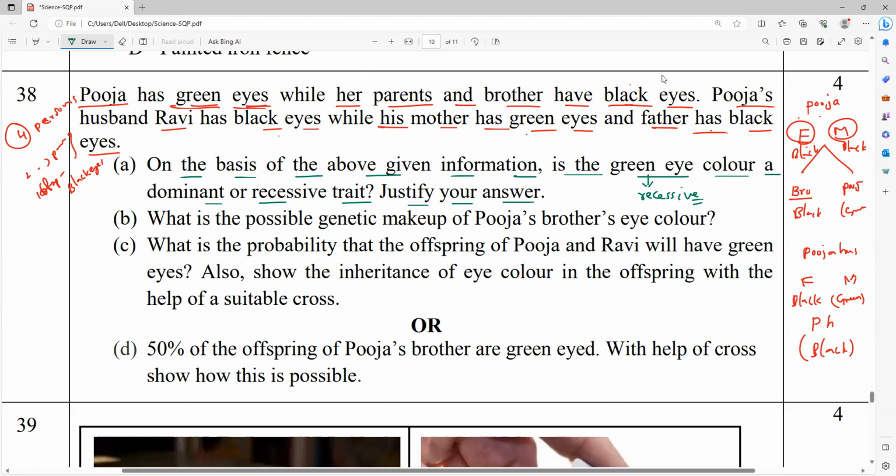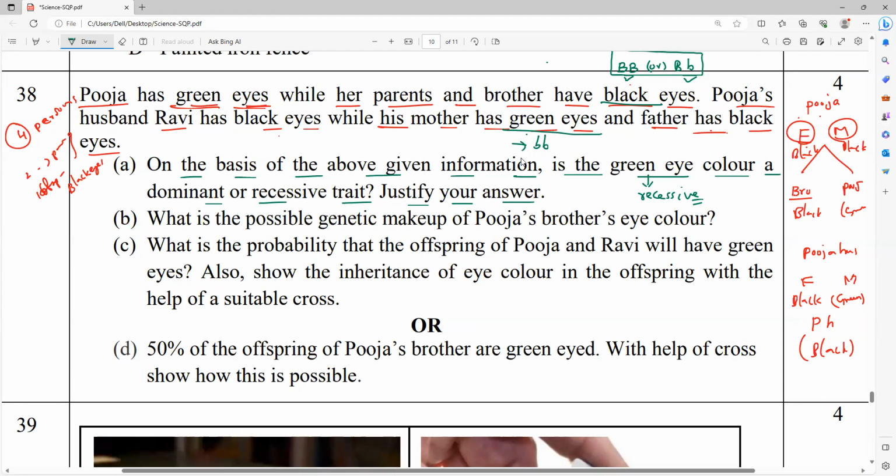So based upon the dominant, you have to choose the letters. Black color is the dominant one, so I will choose the letters capital B, and capital B small b. So your mind should immediately say, for the dominant one, how many possibilities? Two possibilities. One is homozygous, another one is heterozygous. Then green eyes, what letters will come? Only small b, small b.